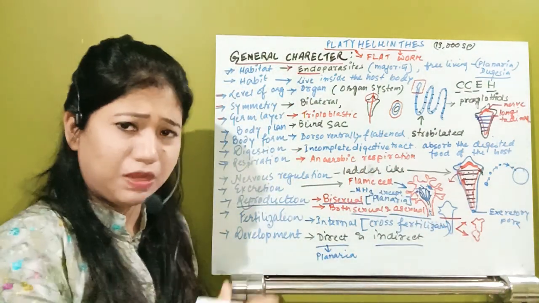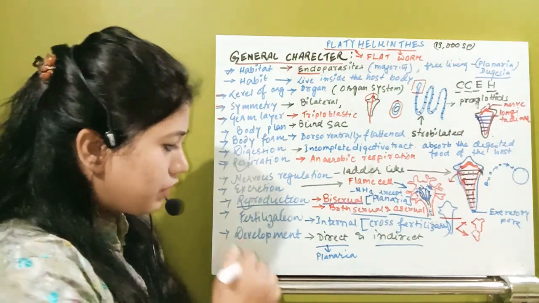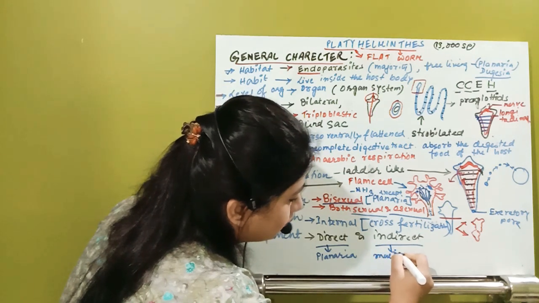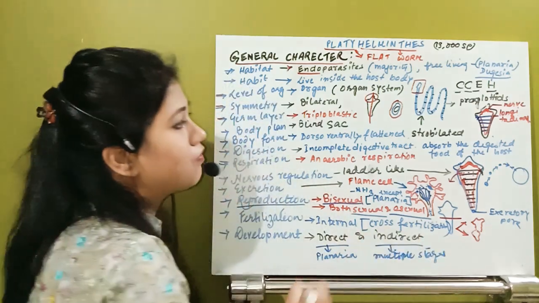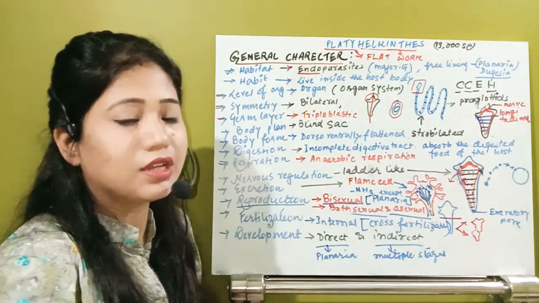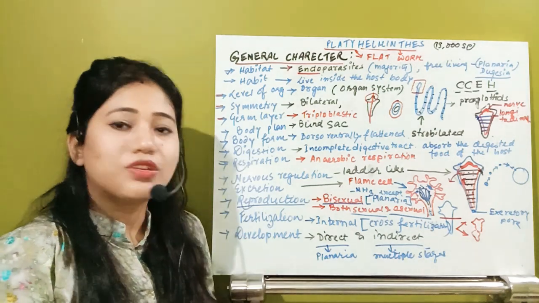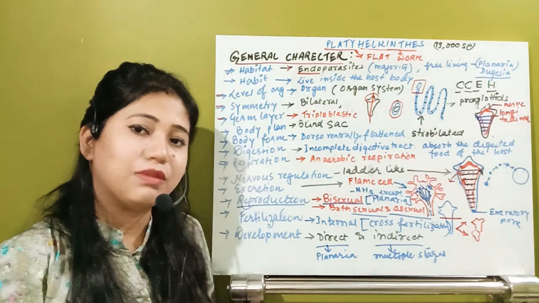A number of larval stages can exist, so they will have multiple larval stages. I will tell you what those larval stages are in the life cycles of the two species we have to know in the Platyhelminthes. This is just the general characteristics of this phylum.